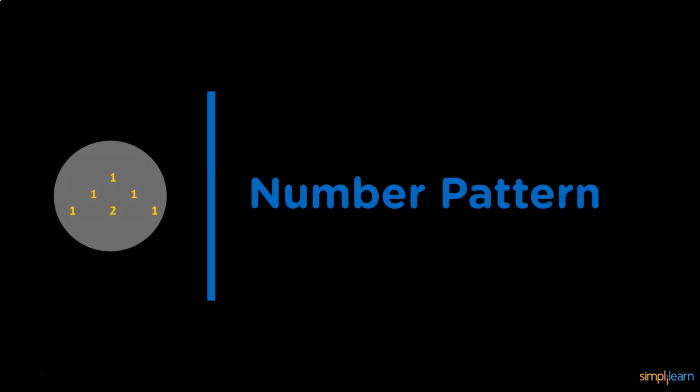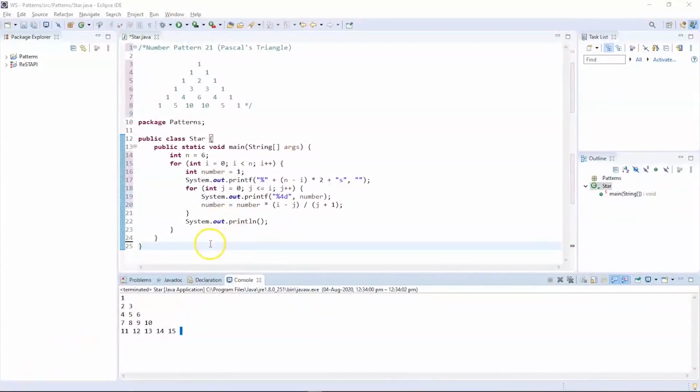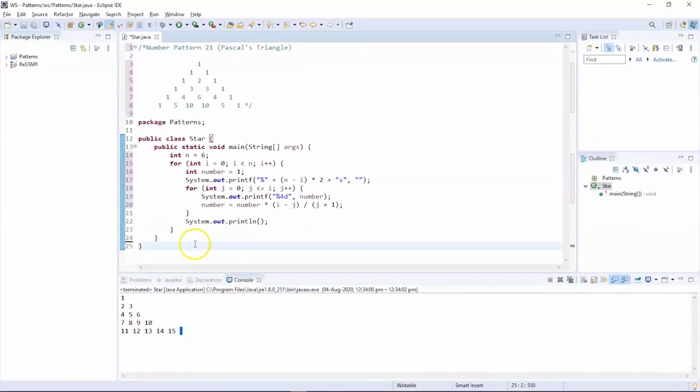Now let us check out the logic. The logic is completely similar to the pyramid's logic, but instead of a star, we are going to use numbers. This type of triangle is called Pascal's triangle, and the logic is also a little bit different from the regular pyramid. Let us understand the logic through the code. So now you can see the program on my screen.